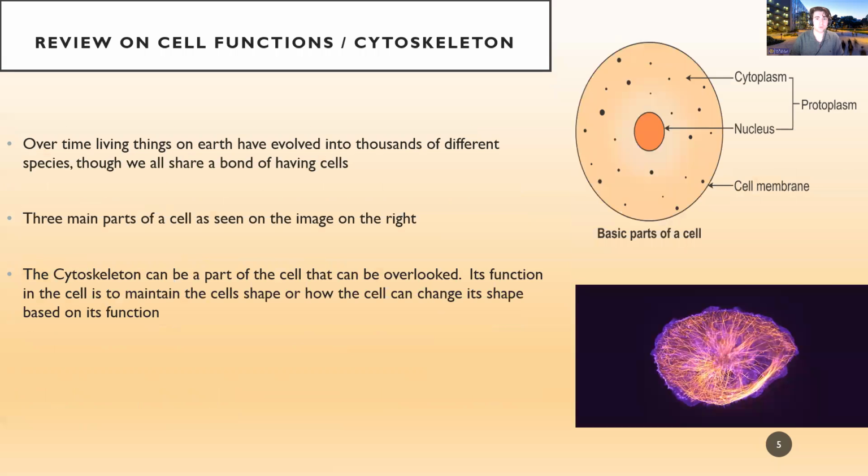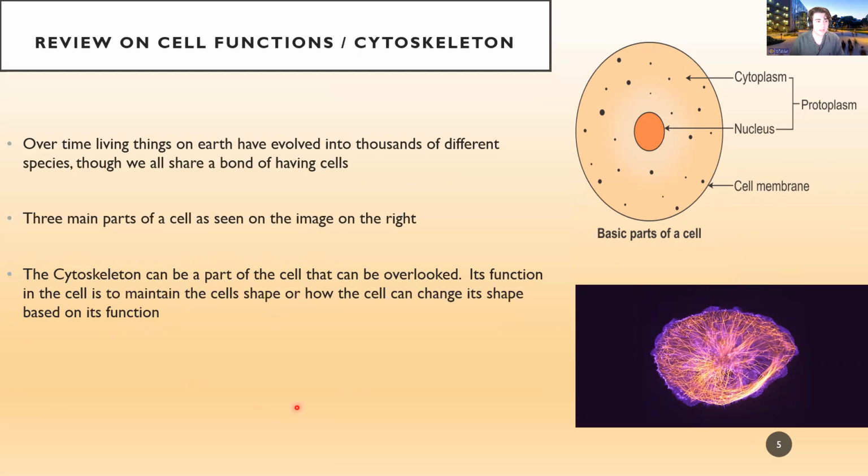Okay, so we're going to do a quick little review on the cell functions and the cytoskeleton. Over time, living things on Earth have evolved into thousands of different species, though we all share one bond. We all have cells. There are three main parts of a cell. As we can see in this image over here, we've got a cytoplasm, which is the fluid inside of the cell, a nucleus, which is where all the essential information is stored, DNA and RNA, and we even have the cell membrane, which protects the cell and keeps everything inside.